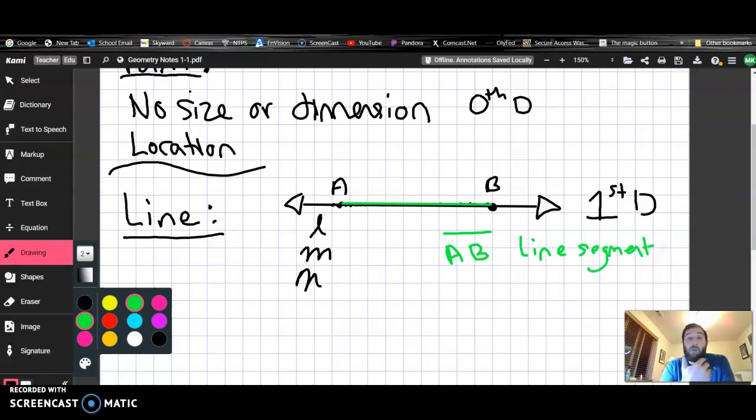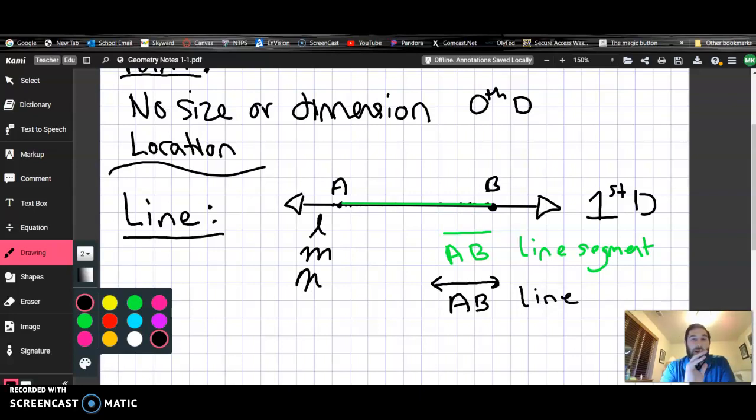When we're being really official and really careful with our language, if we want the line to end at A and B, that's a line segment, not a full line. Because a full line in black includes the arrows, because it's going on forever to the left and to the right. And so that's line AB with the arrows. So we just call that a general line.